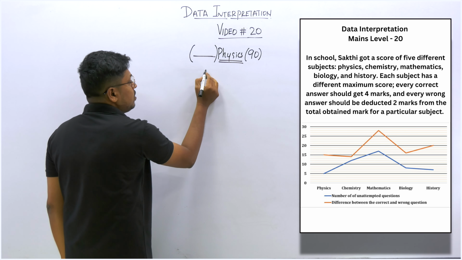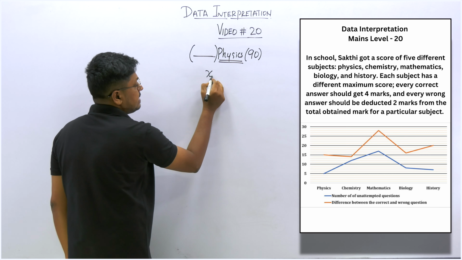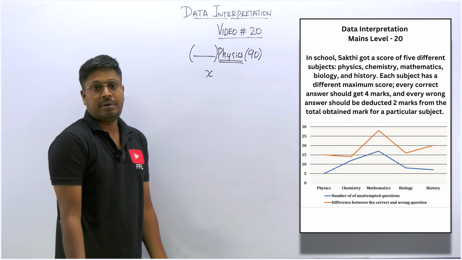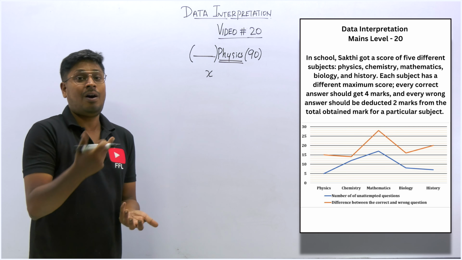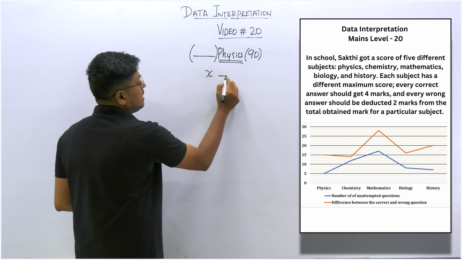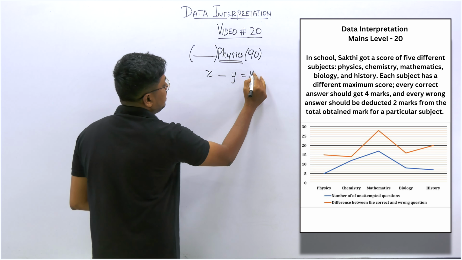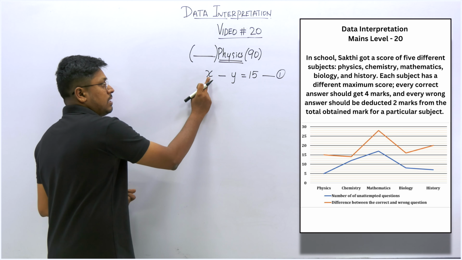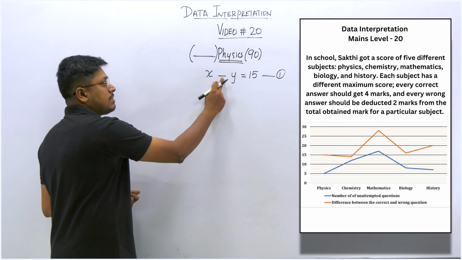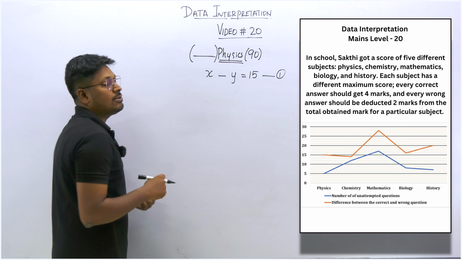So let me consider the correct answers as x, because we don't know how many questions he answered correctly, and the wrong answers as y, but the difference has been given, which is 15. So consider it as equation 1: correctly answered minus wrongly answered equals 15.